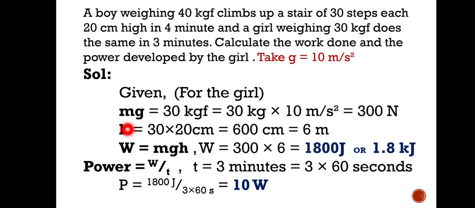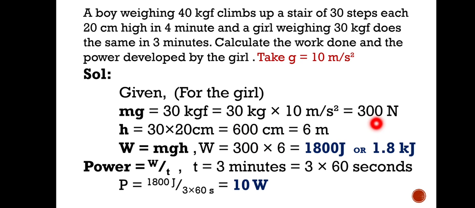So for the girl, the weight mg is given: the girl weighing 30 kg, correct? So 30 kg into the value of acceleration due to gravity, that is g, so mg is 300 Newton. And the displacement, that is the height: stairs of 30 steps, each of height 20 centimeters. So 30 into 20 gives the total height, 600 centimeter, that is 6 meter we can take, okay.